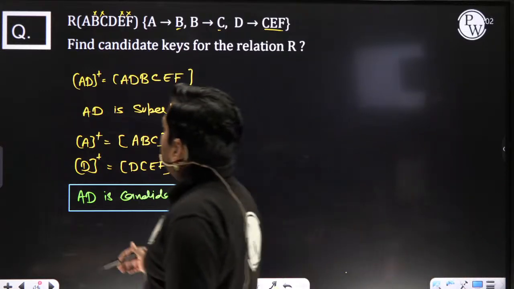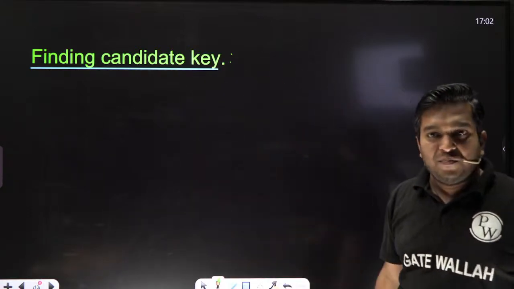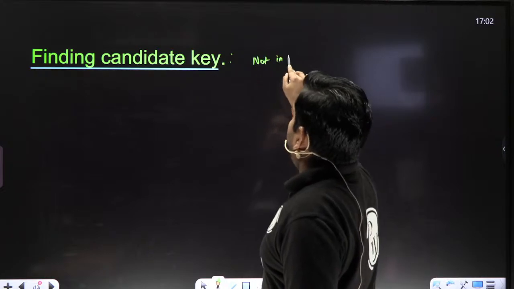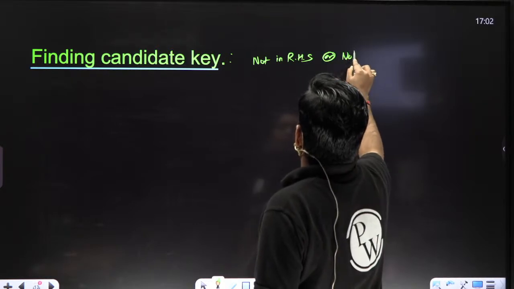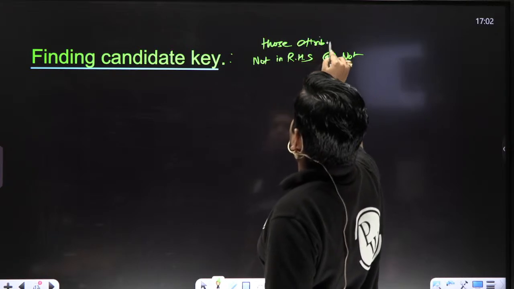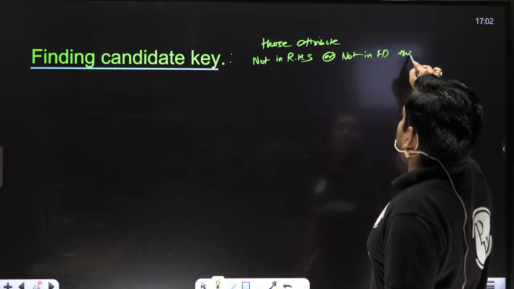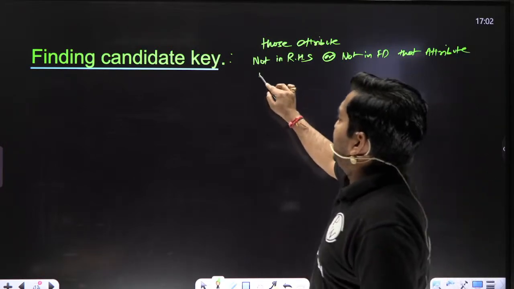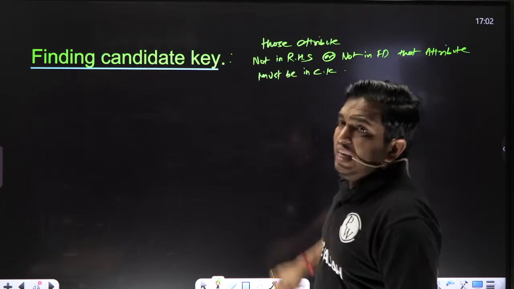Everyone, crystal clear? How to find candidate keys? Once again I am saying, how to find a candidate key: those attributes not in RHS, not in the FDs, that attribute must be in the candidate key.